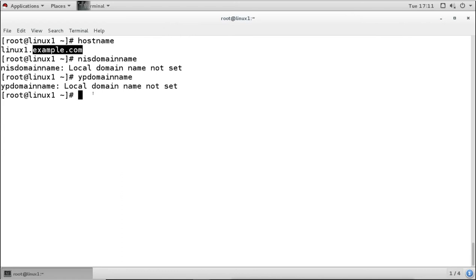Before starting the services, we have to make sure that we configure the domain name here. For configuring it, we will use the command nisdomainname or ypdomainname.